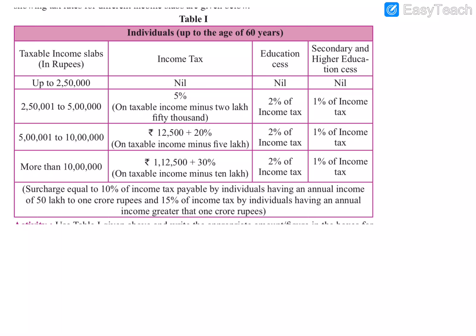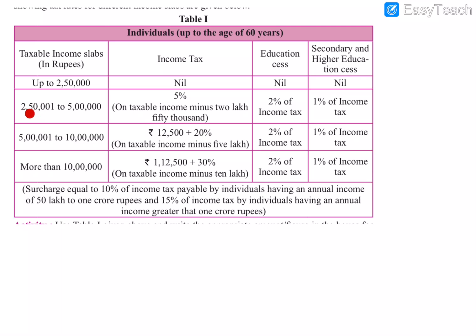Next is the income tax. Based on our income, the income tax is given. For up to 2,50,000 there is no income tax or education cess.